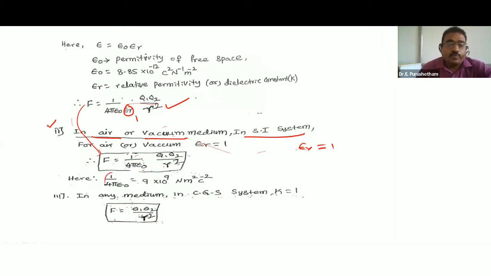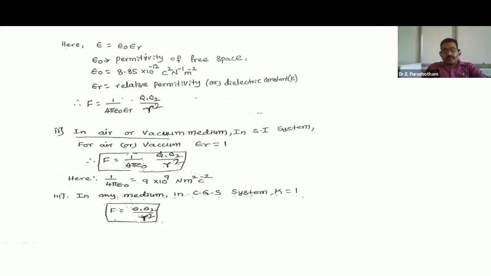So 1 by 4 pi epsilon naught value is 9 into 10 to the power 9 Newton meter square per Coulomb square. You remember epsilon naught value, they will ask in exam point of view problems. So you remember this standard value. 1 by 4 pi epsilon naught value also you should remember here: 9 into 10 to the power 9 Newton meter square per Coulomb square.